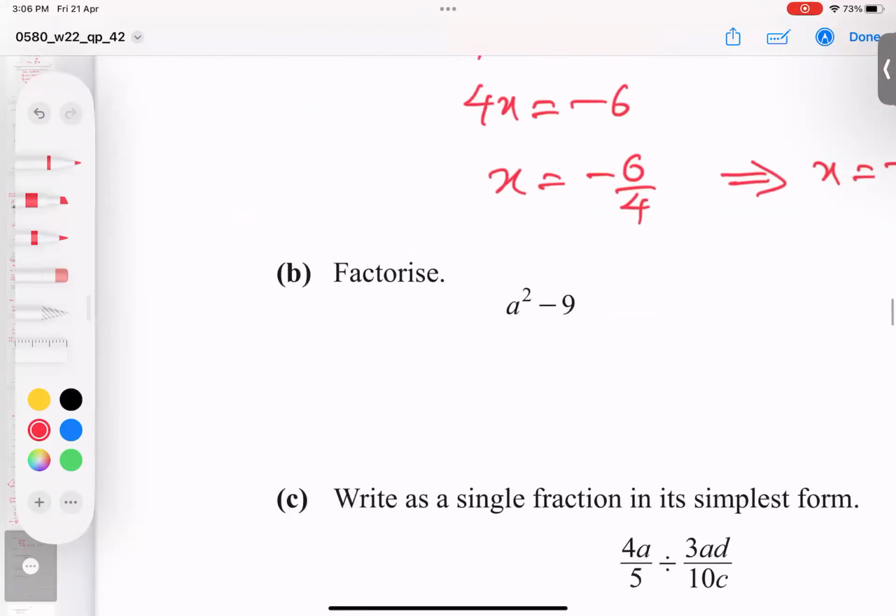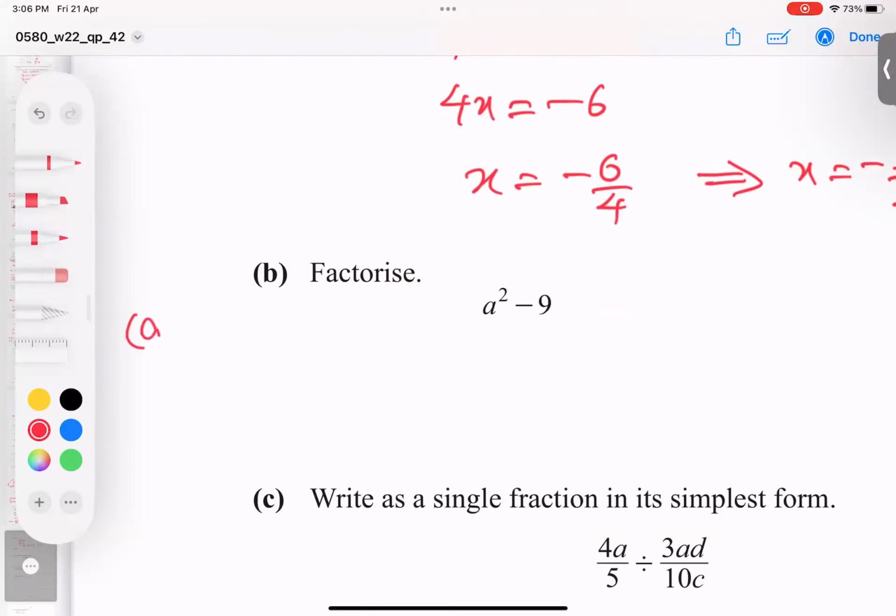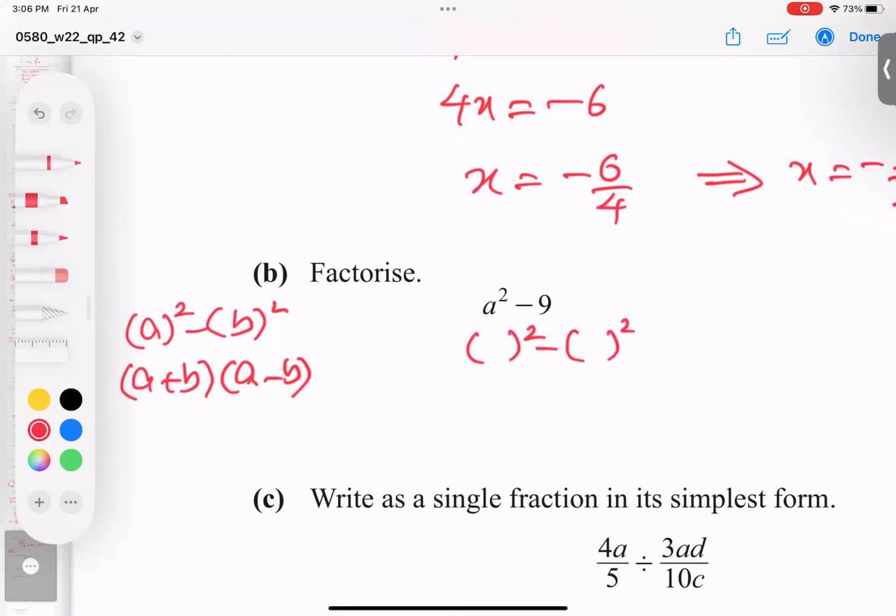Factorization: this is the square of A and the square of B. When you have this condition, one time in the bracket the values add and one time subtract. Same story. The square of what? The square of A and the square of B. Then one time A and B add and one time A and B subtract. You can change the order, so no issue at all.